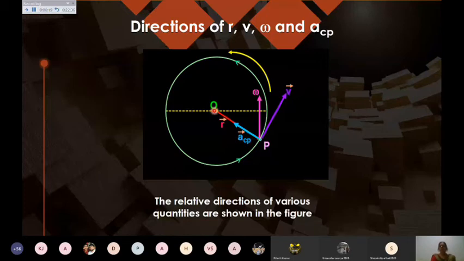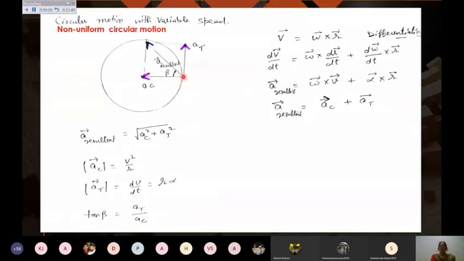Now, if I talk about non-uniform circular motion, then what happens? There is acceleration along the direction of the tangent, that is tangential acceleration, and centripetal acceleration is also there. So the resultant acceleration will be given by using the parallelogram law of vectors, by the diagonal of these two.